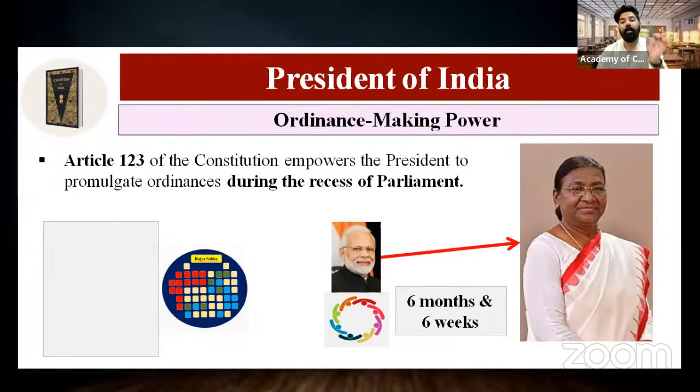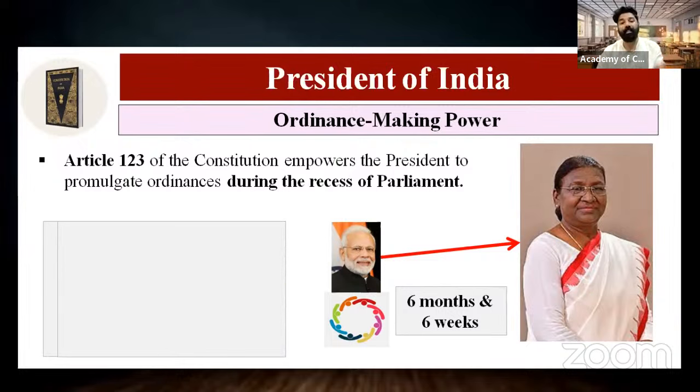The main basic knowledge regarding the ordinance making power is when the parliament is not in session. Either one house is in session and another house is not in session, or both houses are not in session. That is the recess of the parliament. During this period, the President of India can make an ordinance under Article 123.